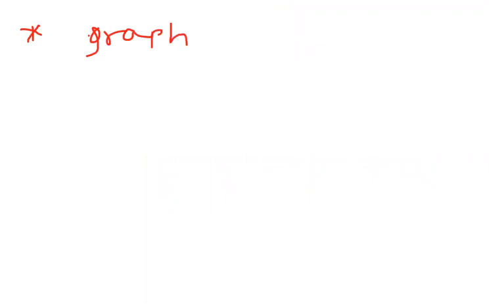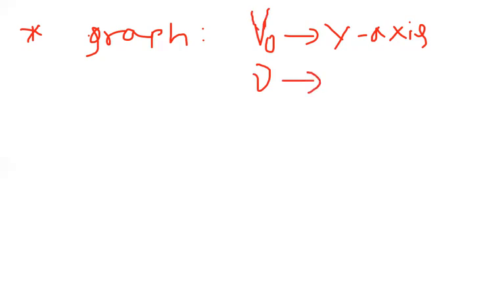Stopping potential is taken on the y-axis and incident frequency on the x-axis. This is not threshold frequency, it is incident frequency on the x-axis.